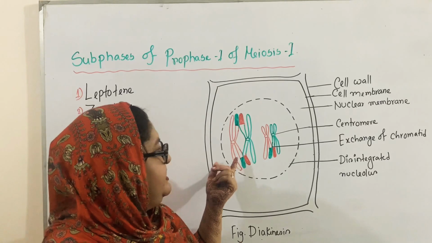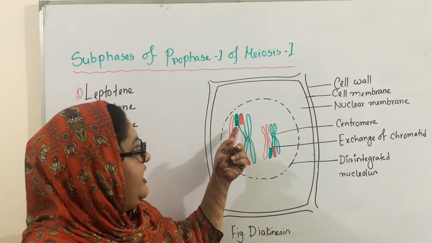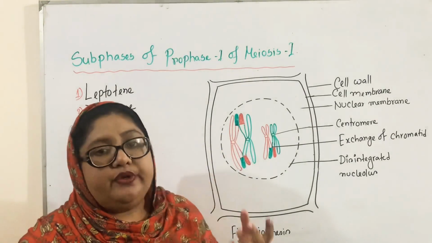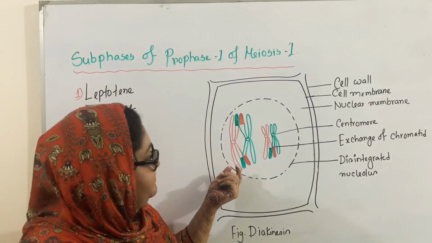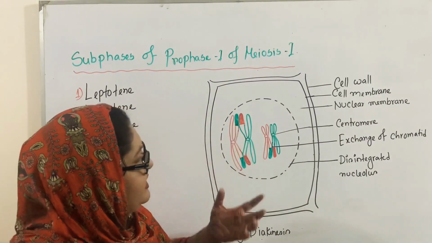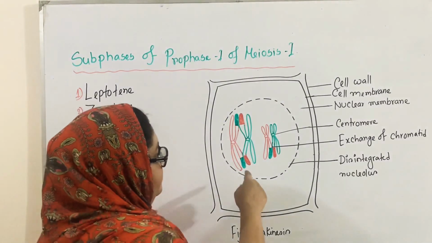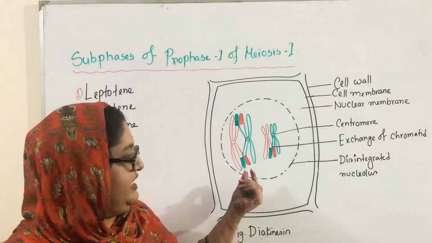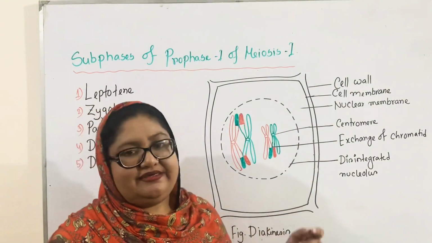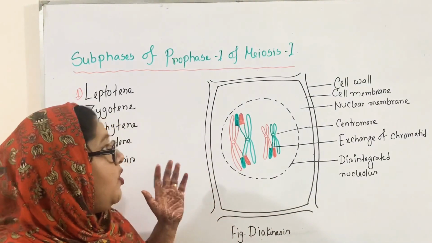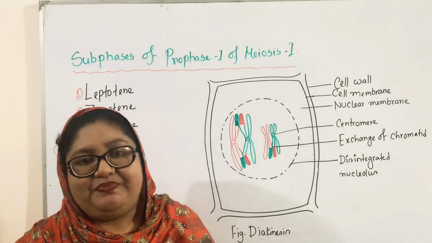And at the end of this stage, the terminalization or the movement of the chiasma continues due to the dispersion in between these two homologous chromosomes. And due to this, though the separation or the terminalization continues, the chromosomes remain attached with each other. At the end of this stage, the disintegration of the nucleus starts. So these are all about the subphases of prophase 1 of meiosis 1 cell division.